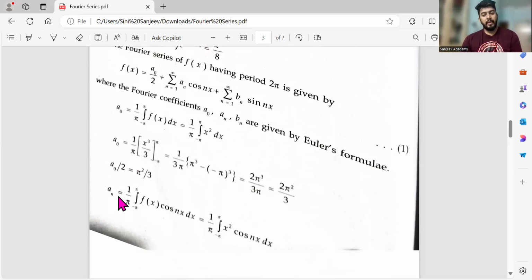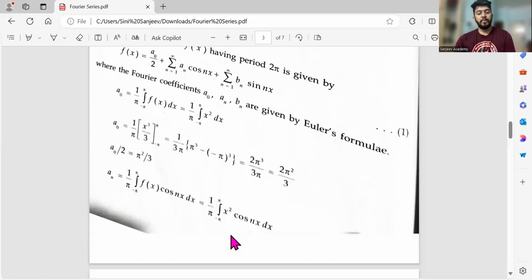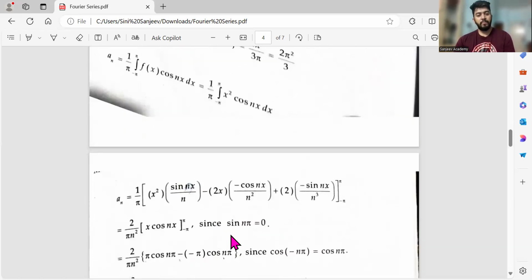That's it. And similarly, an is 1 by pi integral minus pi to pi f of x cos nx dx. Then again apply Bernoulli's rule: first function into integral of second function, minus differentiate the first function, that is 2x, into integrate the previous function.